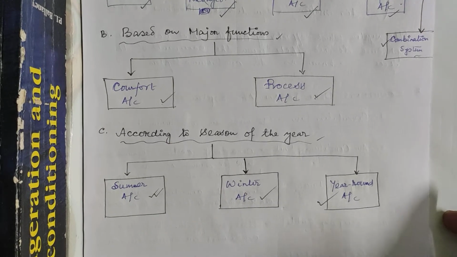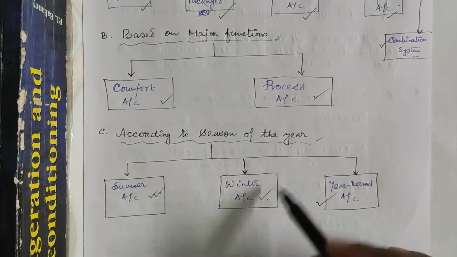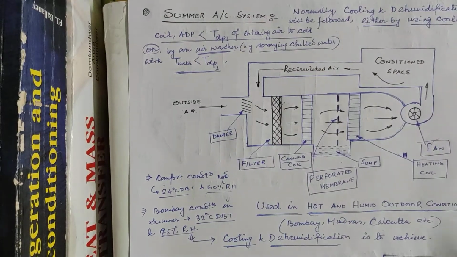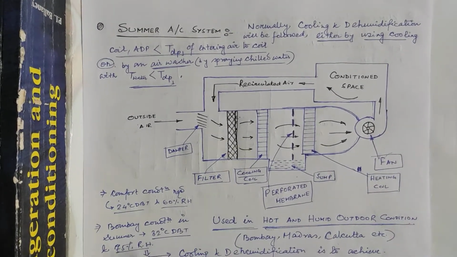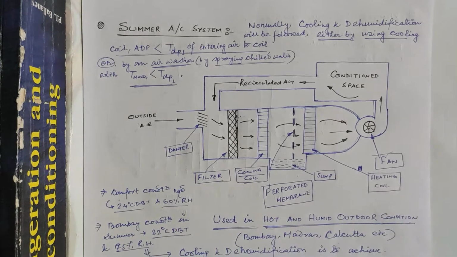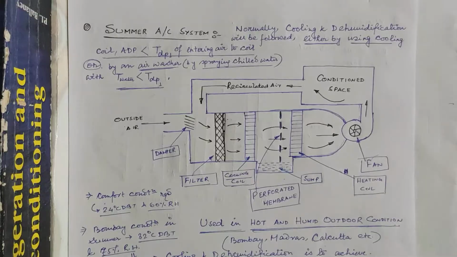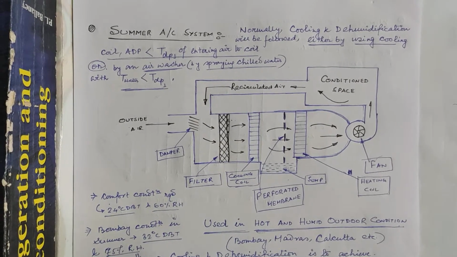So in today's class, we will discuss summer air conditioning, winter air conditioning, and year-round air conditioning systems. Our first topic is summer air conditioning. First you have to know what type of process is to be adopted for summer air conditioning.